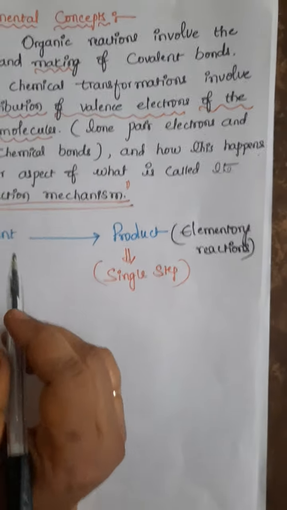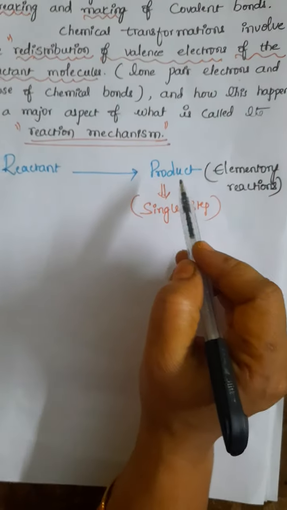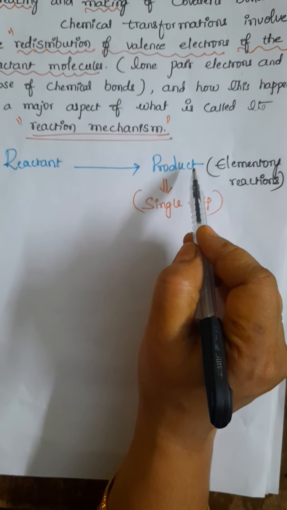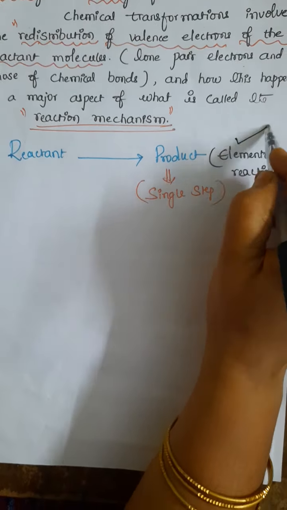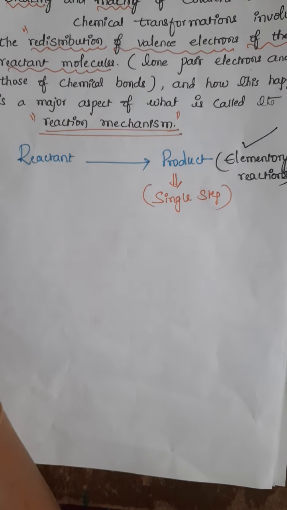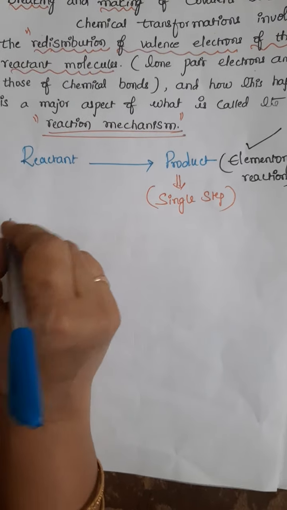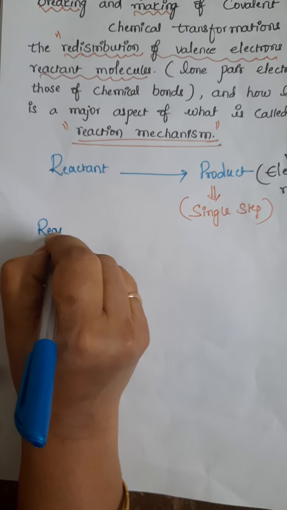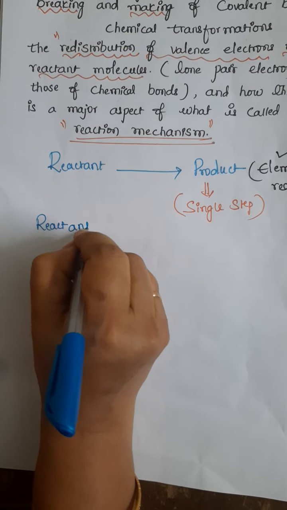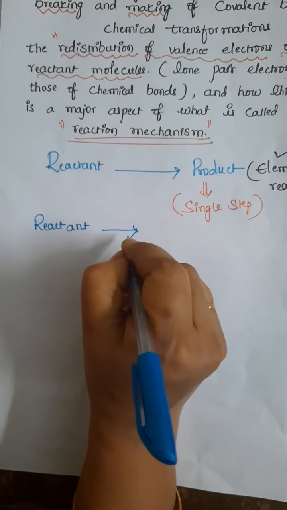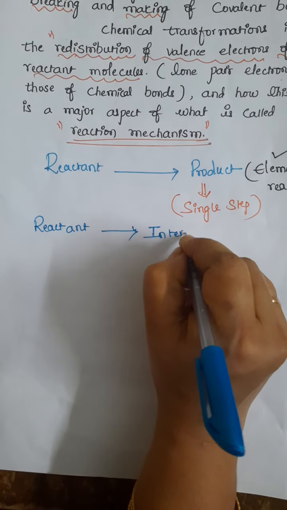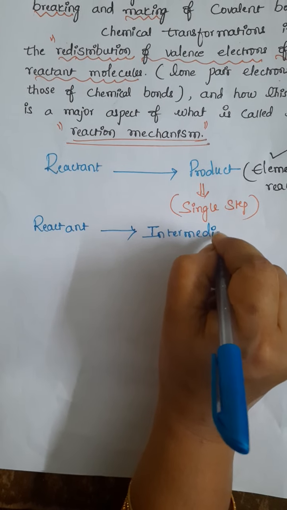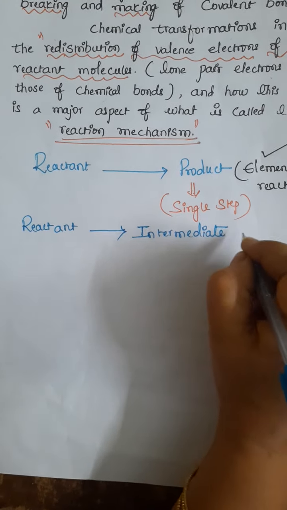Once again students, if a reactant is directly converted into product in only a single step, such a reaction is called an elementary reaction. But most of the organic reactions do not come under elementary reactions; there we can see multiple steps. Suppose we take this path of the organic reaction mechanism that I am writing.